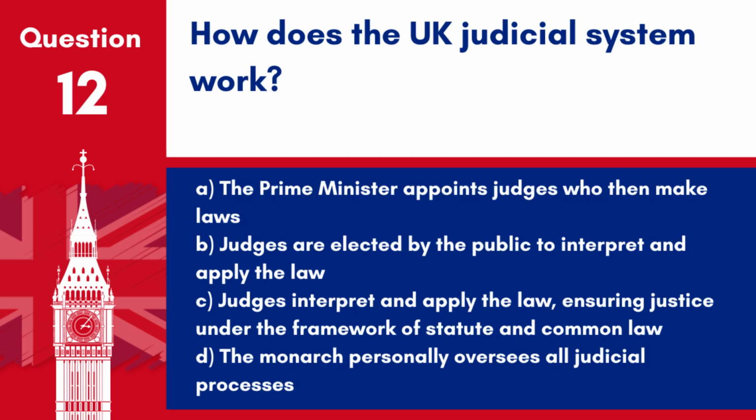Question 12. How does the UK judicial system work? A. The Prime Minister appoints judges who then make laws. B. Judges are elected by the public to interpret and apply the law. C. Judges interpret and apply the law, ensuring justice under the framework of statute and common law. D. The monarch personally oversees all judicial processes.